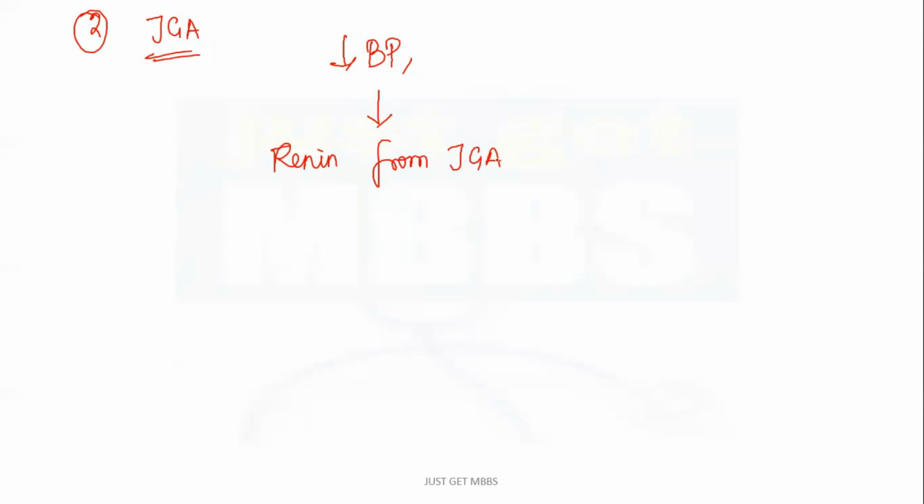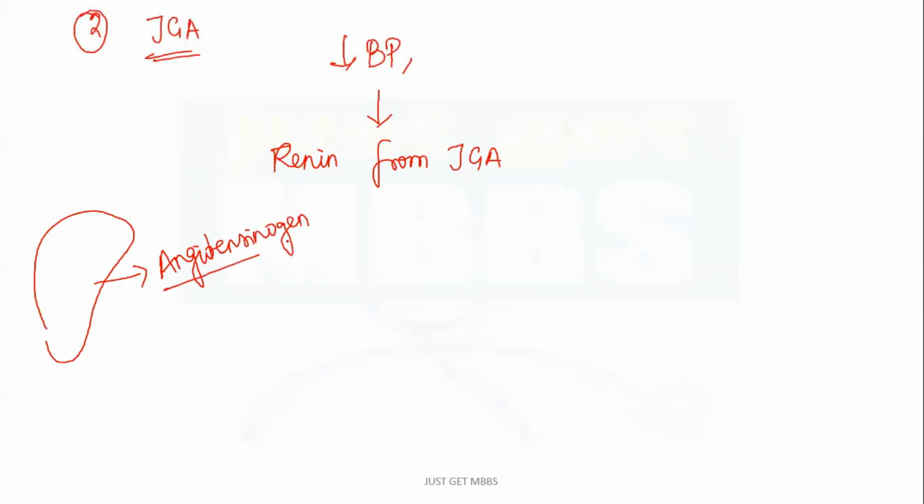So what does this renin do? It's a very interesting thing. From our liver, whenever there is decrease in BP or some change in blood volume, there is a protein called angiotensinogen. When I say gen, it means an inactive form; they are called zymogens, inactive proteins.